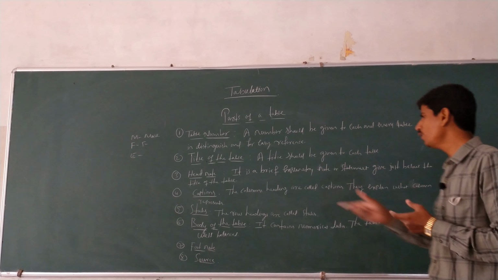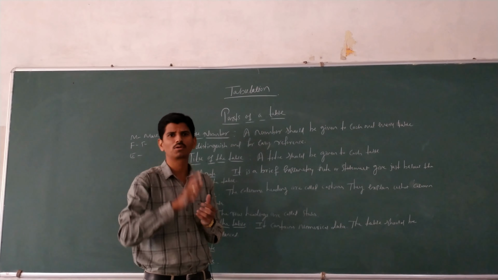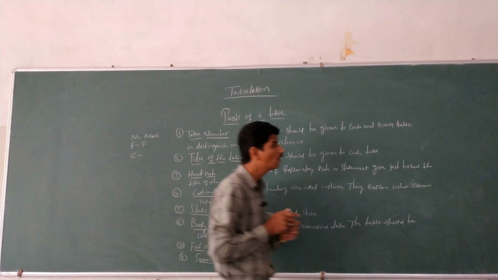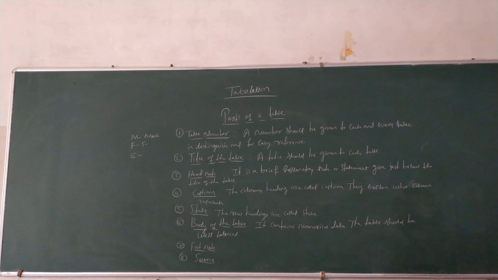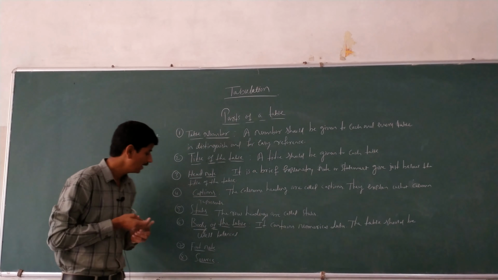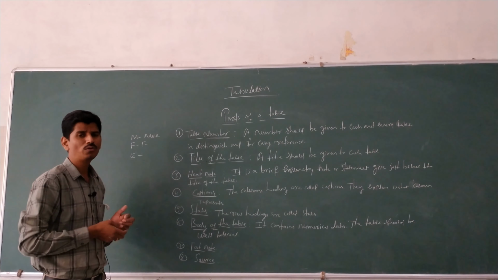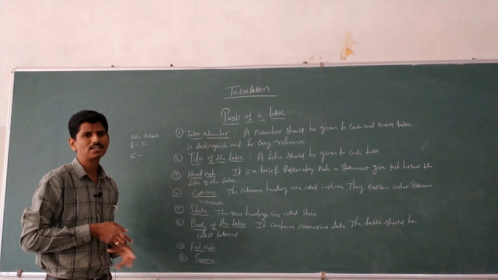The table should be well balanced. The next one is footnote. It is generally written below the table, clarifying anything special referring to the table. The next one is source. Here we have to mention whether the data is based on primary or secondary data. Okay, these are the parts of a table.